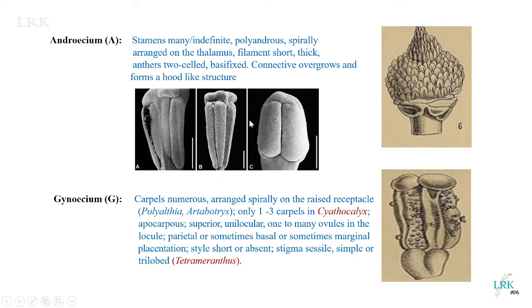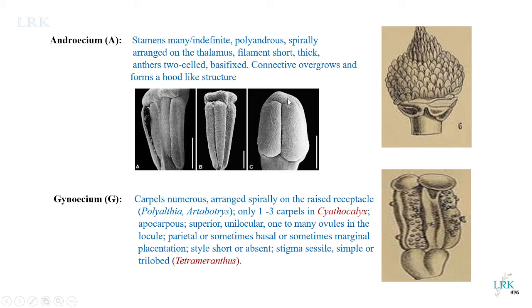The filaments are very short. You can see here the filaments are short, and they are stout. And the anthers are dithecous, and they are adnate with the filament. Adnate means throughout their length they are attached to the filament. Sometimes you can see the connective overgrows over the anthers, and it looks like a hood-like structure.